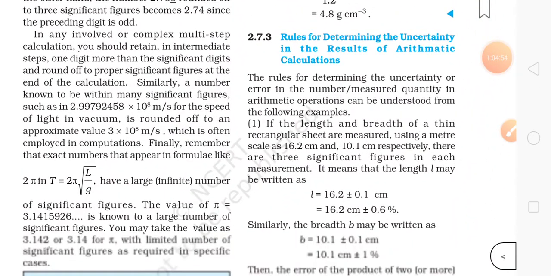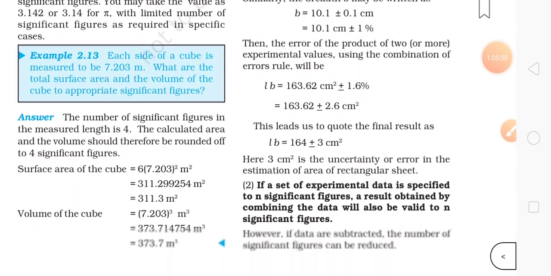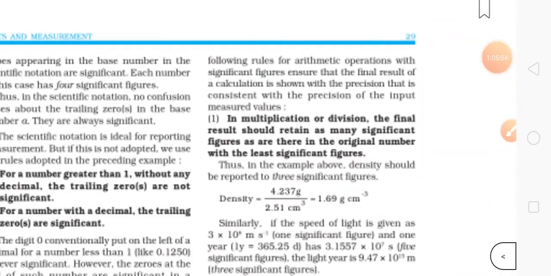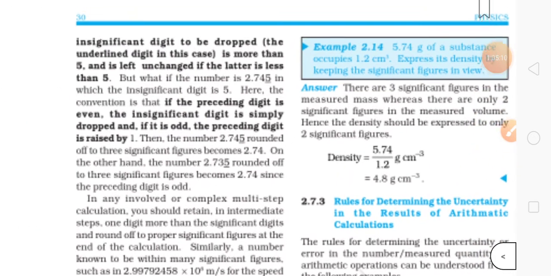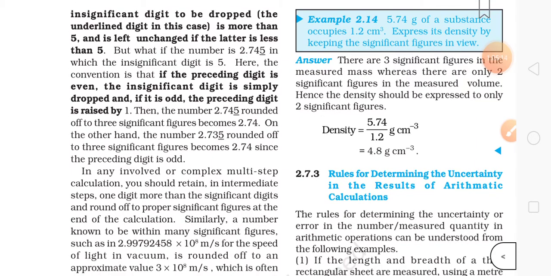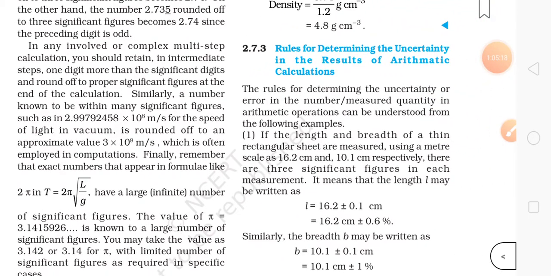Next is rules for determining the uncertainty in the results. So these are some rules, I'll tell you these things. Rounding up the uncertain digits, this I have done, how to handle insignificant digits like 5 and these things. Okay, now let's go to the rules for determining the uncertainty in the results of arithmetic calculations.